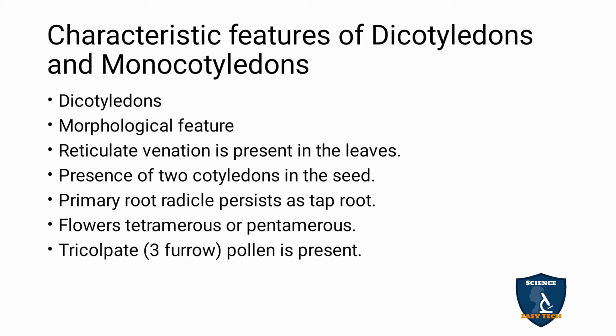Now we come to the dicotyledon external or morphological features. In leaves, they possess a network-like venation, which is called reticulate venation. As the name indicates, dicotyledons possess two cotyledons in the seeds. And the primary root, the radicle, produces the taproot system. The flowers are pentamerous or tetramerous, that is, multiples of 4 or multiples of 5 are seen. Tricolpate pollen, that is, 3 furrows in the pollen, is seen.